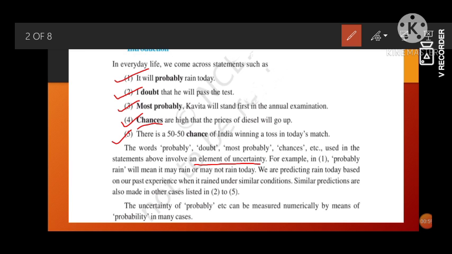That means we do not know exactly whether these things are going to happen or not. We can only assume and expect that it can happen, but we cannot tell for certainty that it is going to happen. For example, in example 1, the word probably rain will mean that it may rain or it might not rain today. We are predicting rain today based on our past experiences.